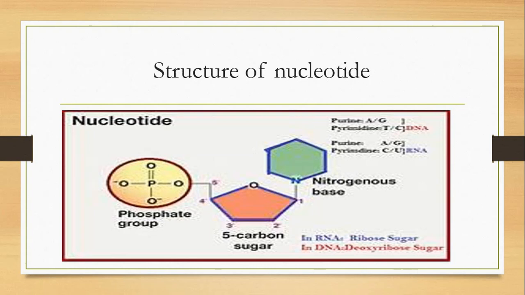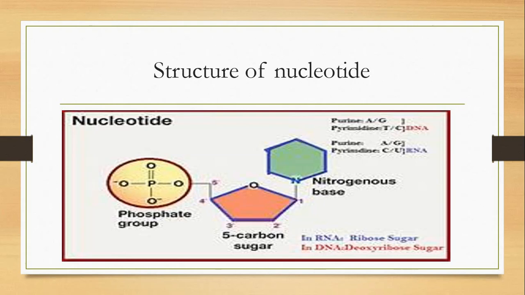If one phosphate group is present, it is called AMP, adenosine monophosphate. If two phosphates are present, it is called ADP, adenosine diphosphate. If three phosphates are present, it is called ATP, adenosine triphosphate.